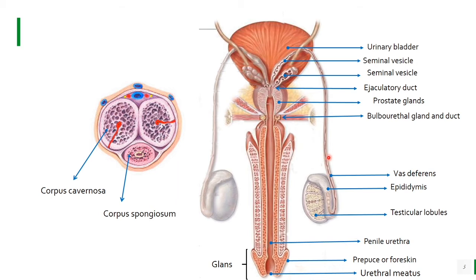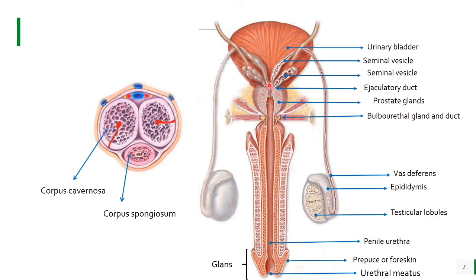So let's take a look at this. Now we are coming out here. We are on the vas deferens. From the vas deferens, this ascends into the abdomen. This is the abdominal part. It ascends into the abdomen, curves around the ureter and loops over the urinary bladder. This is the urinary bladder.